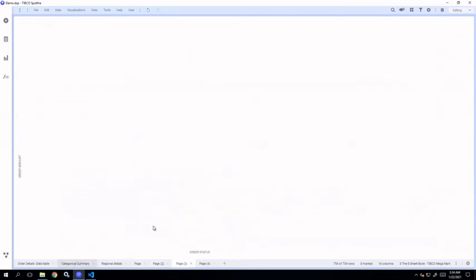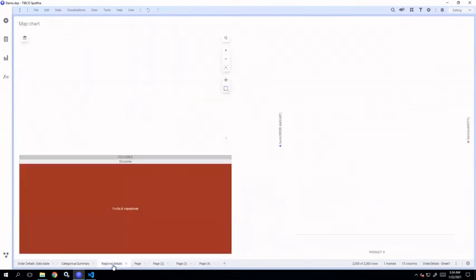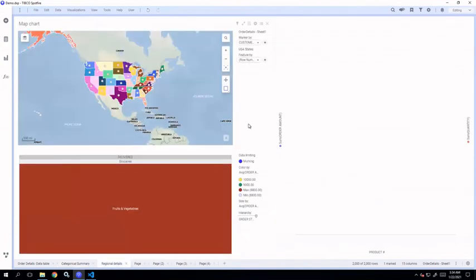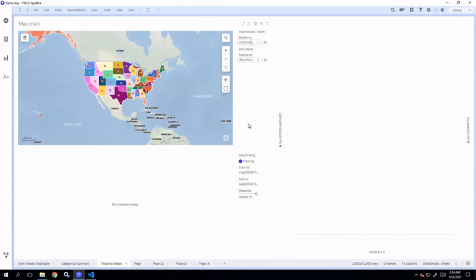Apart from that, there is an advanced topic: relating visualizations based on marking. You can relate visualizations in a way like drilling down. Right now we have 3 visualizations on this page: a map chart and 2 other visualizations, but these 2 are empty right now.